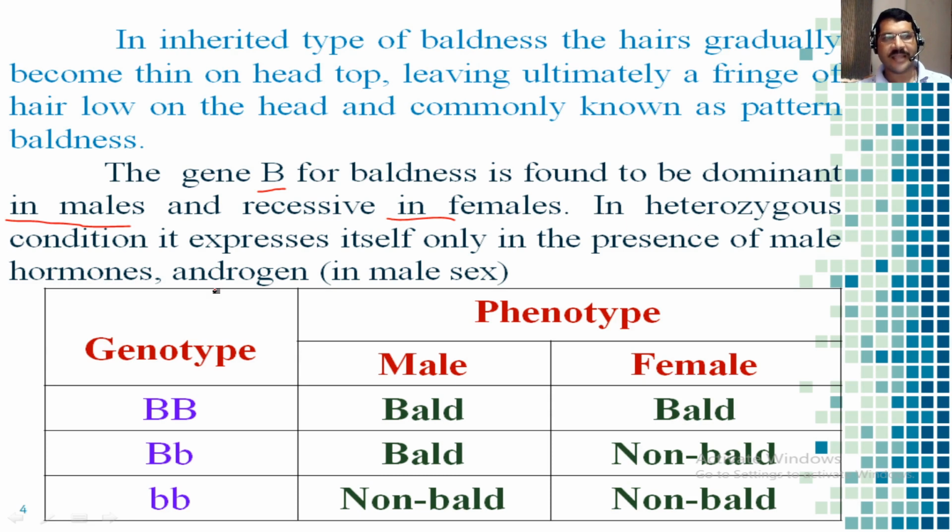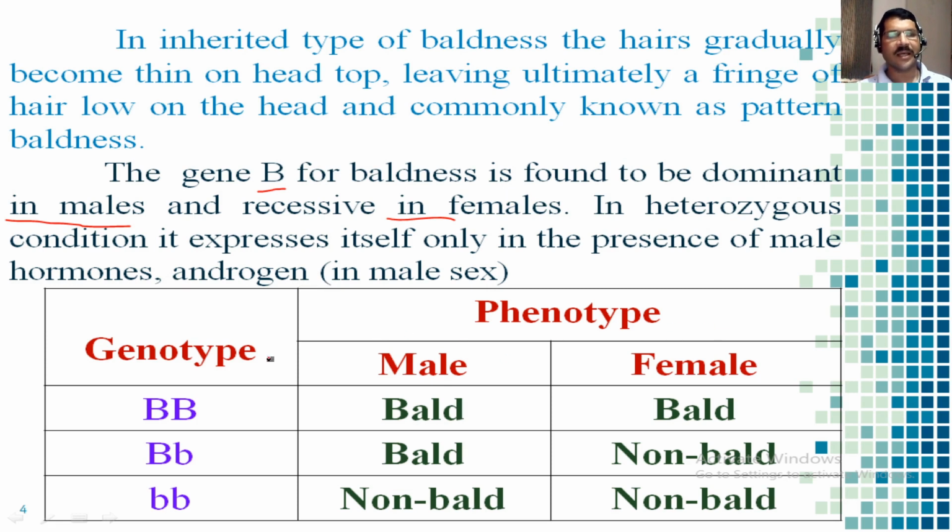In the heterozygous condition, it expresses itself only in the presence of the male hormone, that is androgen, in the male sex. When the B gene is present in the heterozygous state, it will only be expressed in males, because it can be expressed in the presence of the androgen hormone, which is present in males.